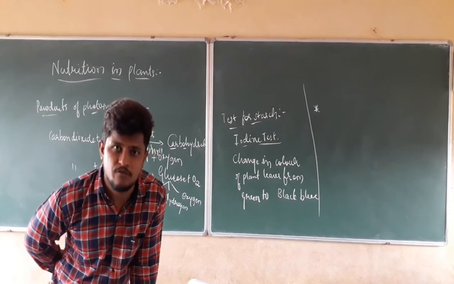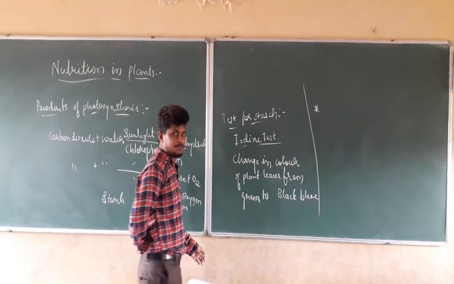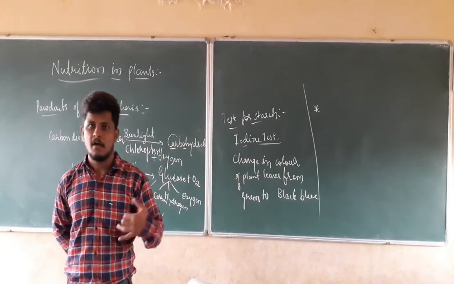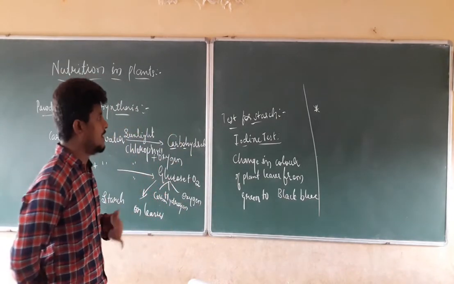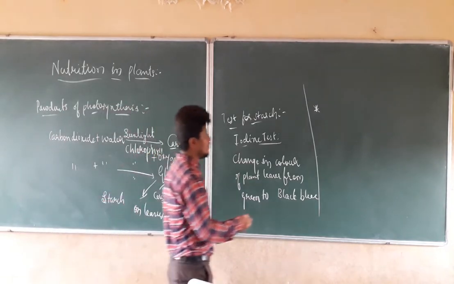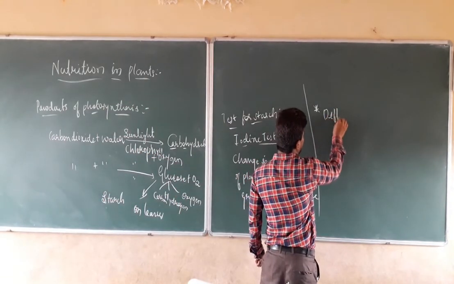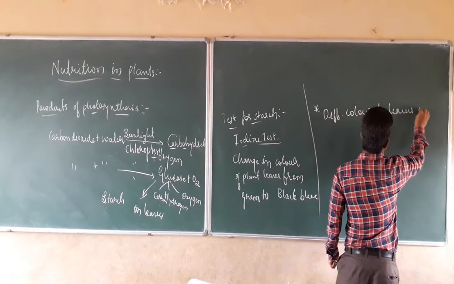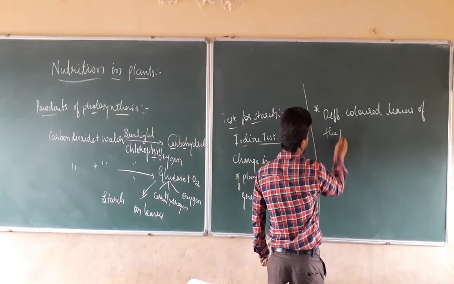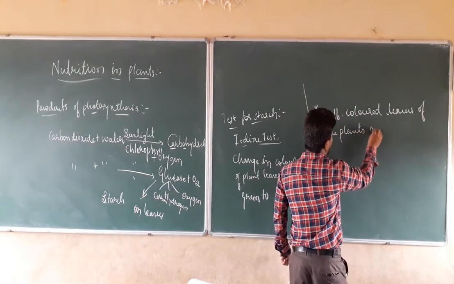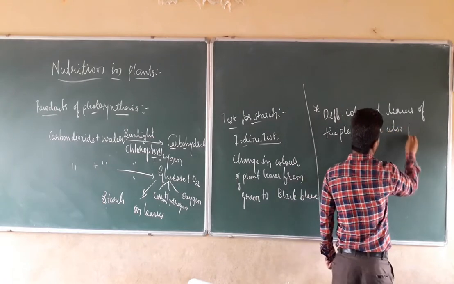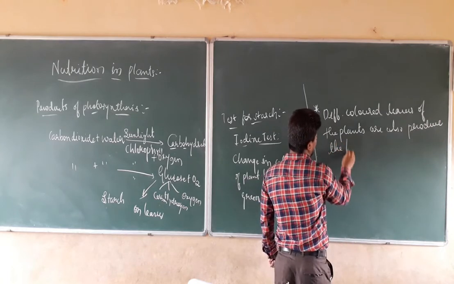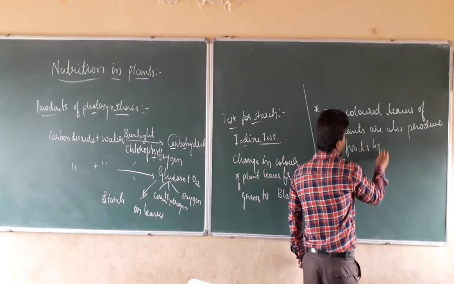Yes, they are going to produce the food in different colored plants also. Not only the green colored pigment is useful for the production of plant food, but different colored leaves of the plants also produce the food by means of photosynthesis.